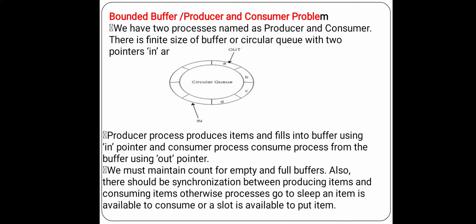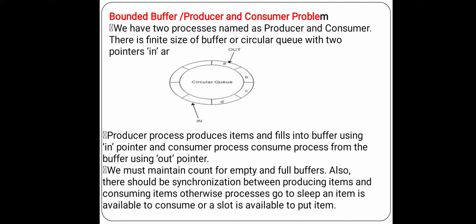Our aim is that the buffer cannot overflow and at the same time cannot become empty. We have to synchronize both producer and consumer.